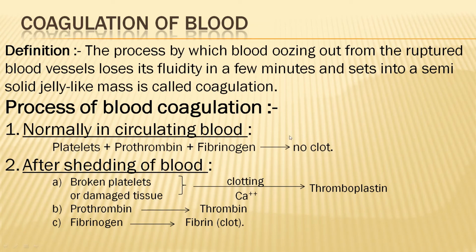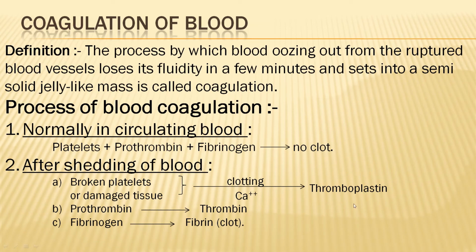So no clot occurs. But after shedding of blood, what happens? After shedding of blood, it starts from the damaged tissue or broken platelets. These broken platelets or damaged tissue, with the help of the calcium of our body, form a substance called thromboplastin.